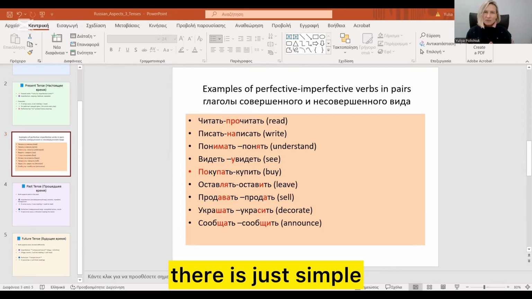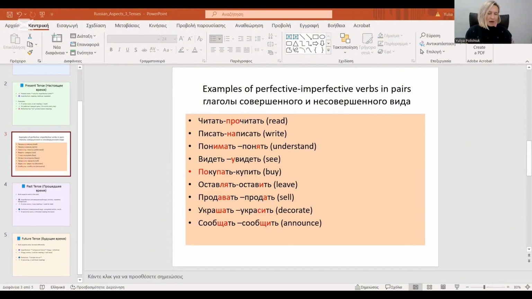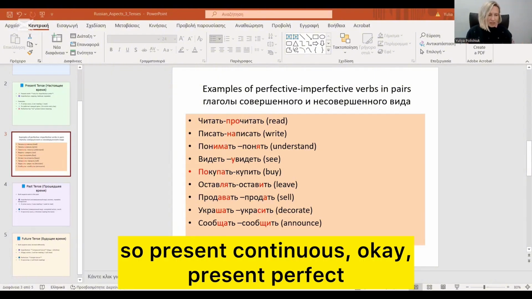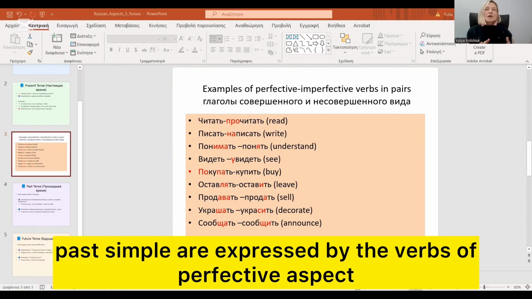There is just simple, and it is expressed by the verbs of imperfective aspect. Present perfect and past simple are expressed by the verbs of perfective aspect.